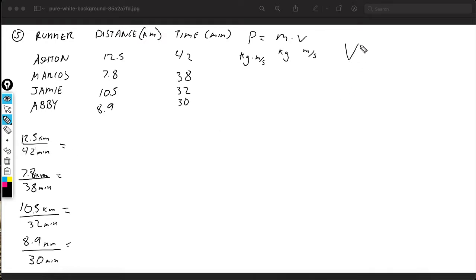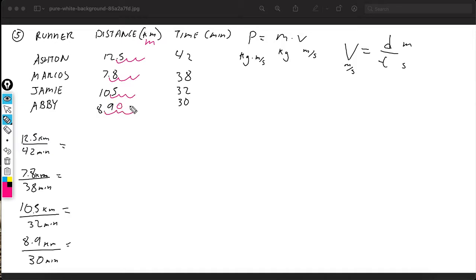So we can't just do this and find velocity. By the way, velocity is equal to distance divided by time. Distance is measured in meters, time is measured in seconds, and velocity is obviously meters per second, right? M over S. So let's convert kilometers to meters. The cheating way is to move the decimal over 3 times, because kilo is 3. 1, 2, 3.